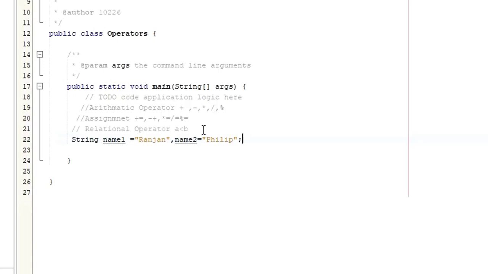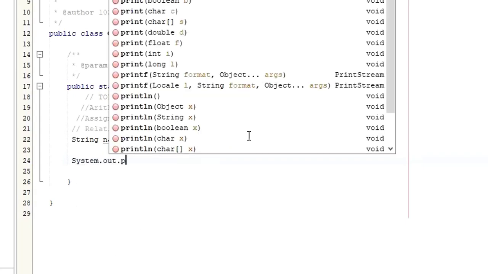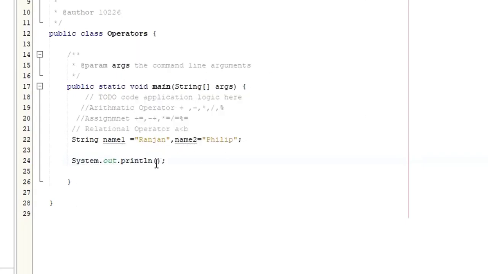Let's say I just want to check whether name1 and name2 are equal. So I'm just going to use System.out.println. Here I'm going to say name1 equals name2. Then this will check whether name1 is equal to name2 or not.